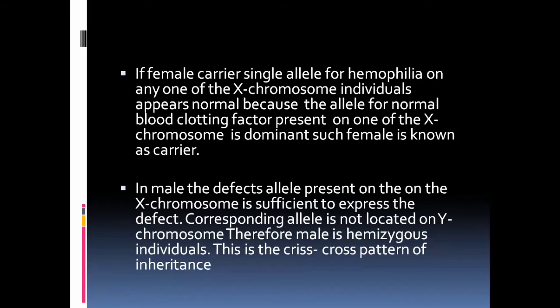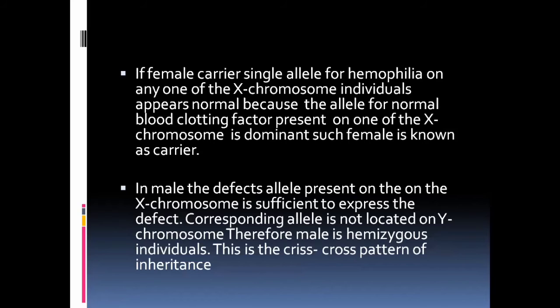If you consider the male side, the person suffering has the defective allele, which is shown on the X chromosome. A male has two chromosomes, X and Y, but the defect is shown only on the X chromosome because the Y chromosome is dominant. When the X chromosome carries the defect, the person suffers from the hemophilia disease, and the corresponding Y chromosome remains the same.